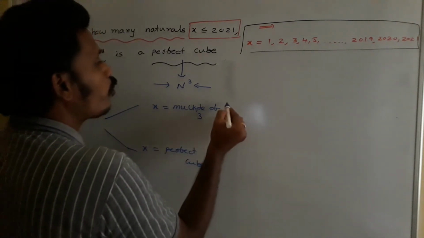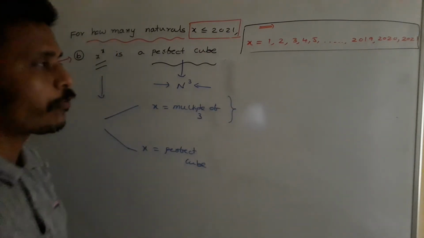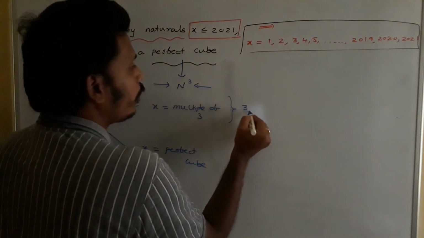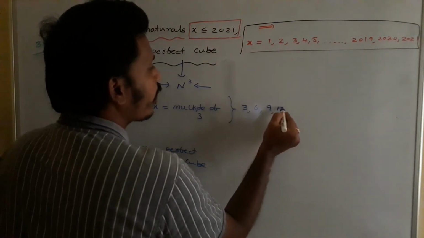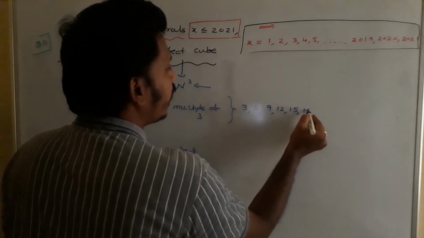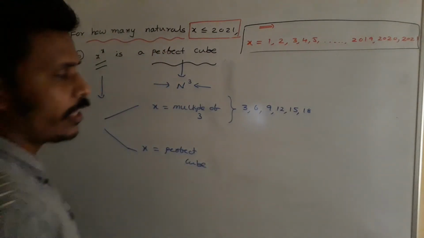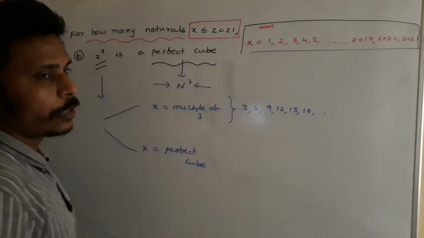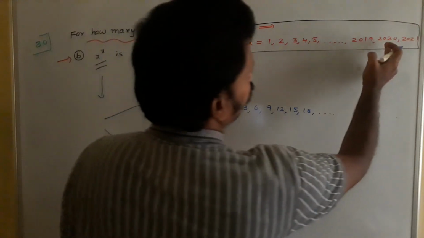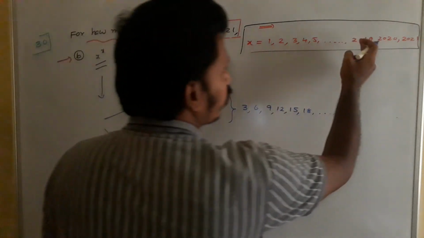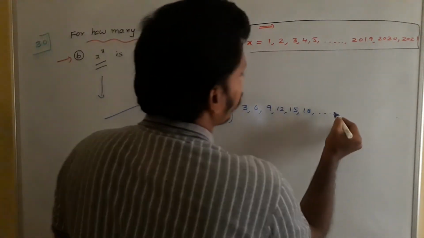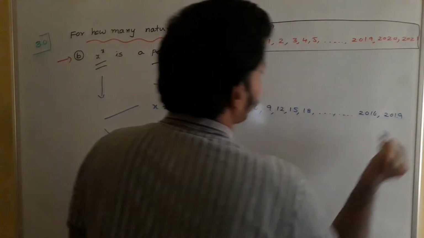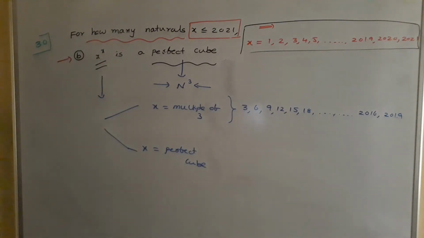Okay, we need to list out all the multiples of 3 from these 2021 numbers. What are the multiples of 3? 3, 6, 9, 12, 15, 18. See, all these are multiples of 3, right? So likewise we need to list. Just think about 2021, it's not a multiple of 3. Just check the sum of digits. 2020 is not a multiple of 3. But 2029 is a multiple of 3. So before that, I think 2016 and then 2019. All these numbers are multiples of 3.